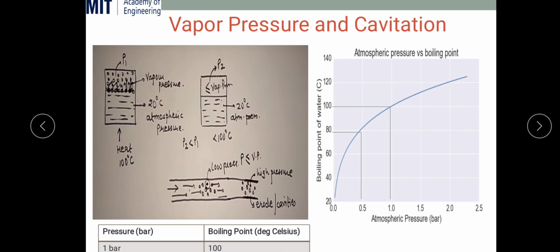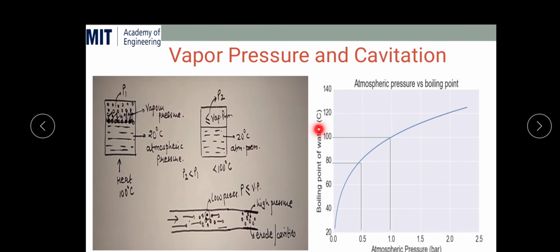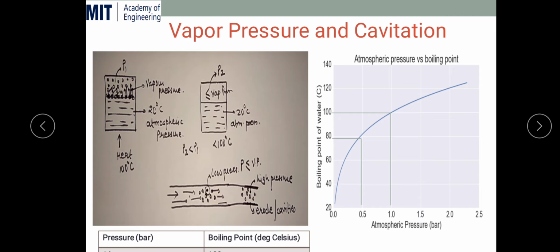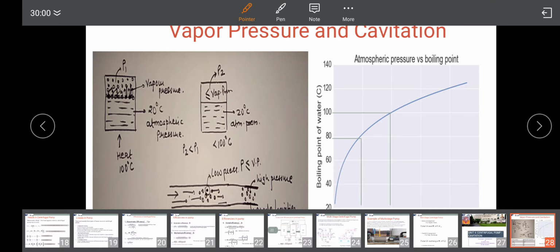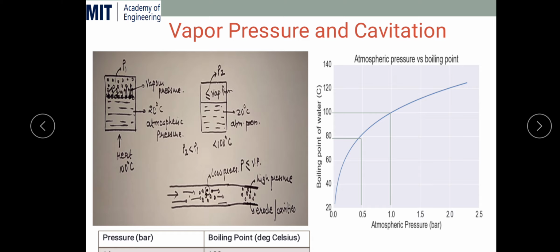We can observe from this curve, as the atmospheric pressure increases, the boiling point of water increases, or as the atmospheric pressure decreases, the boiling point of water also decreases. What do you mean by boiling point of water decreases? Means at normal atmospheric pressure the water boils at 100 degrees Celsius, but if you decrease the pressure lower than 1 bar atmospheric pressure, that is 0.5 bar, the boiling point of water can be 80 degrees Celsius also. Means boiling of water can happen below 100 degrees Celsius also.